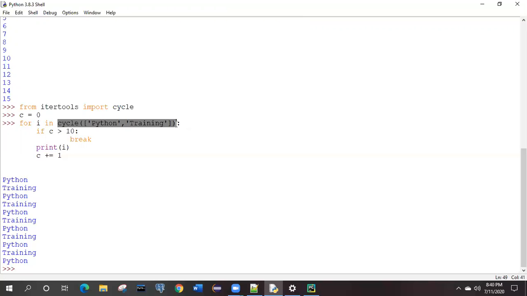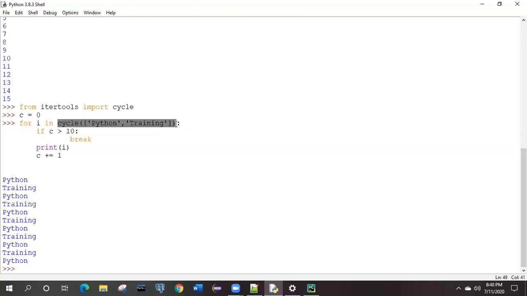So what could be the input parameter for that repeat? You can try giving one list itself, like how we have given in this example, and see the behavior of this repeat.